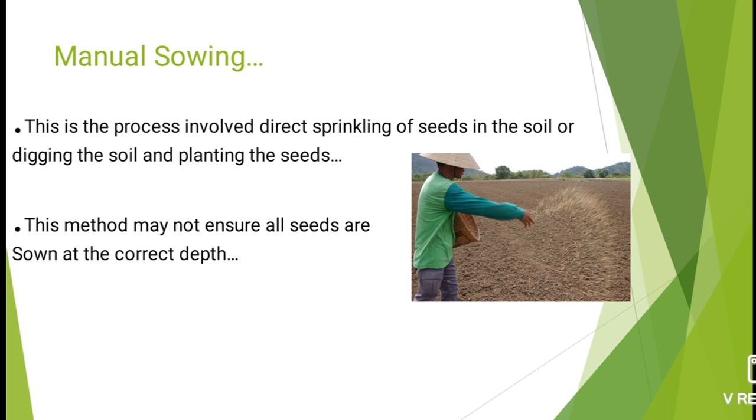If the farmers sprinkle directly onto the soil, these seeds cannot go into the soil at the correct depth, and the seeds cannot grow faster. This method is not correct, but nowadays farmers are still using it because it is a comfortable method for them. So this method should not be followed.